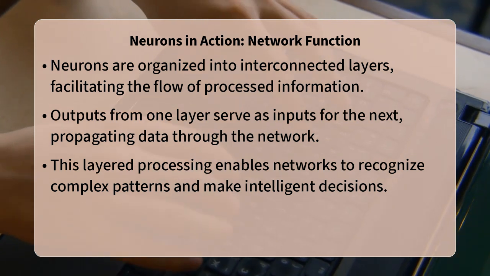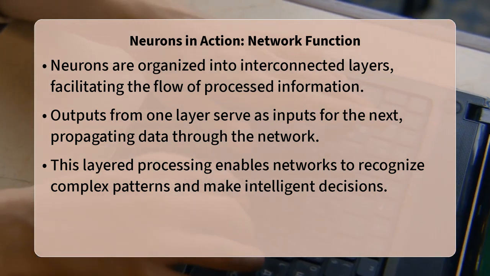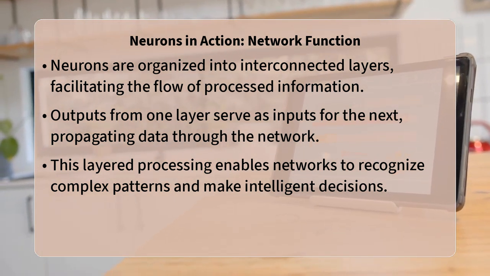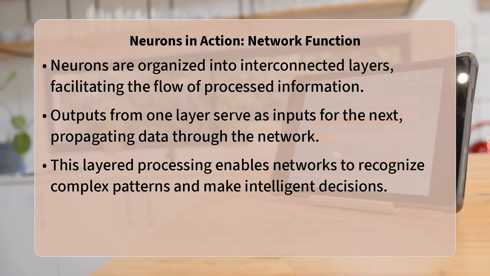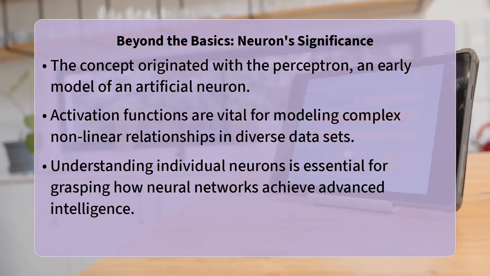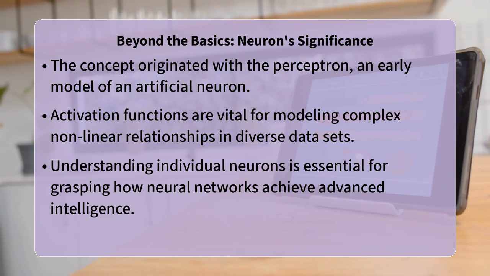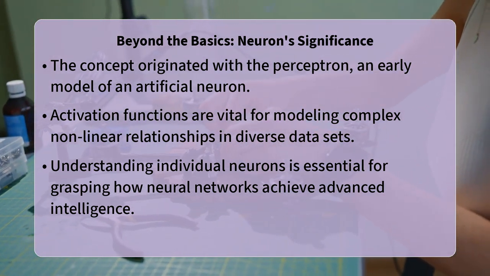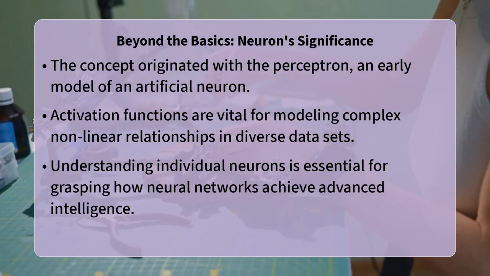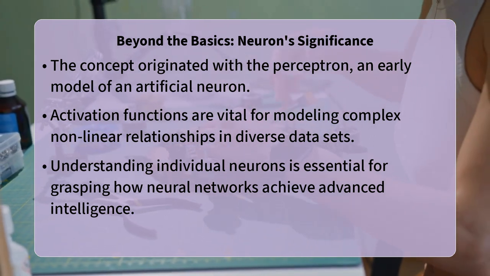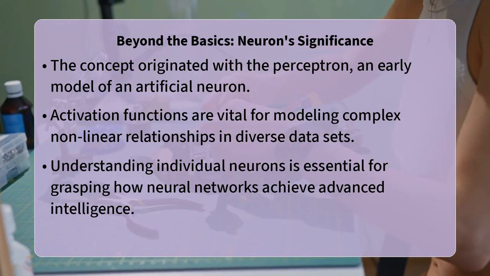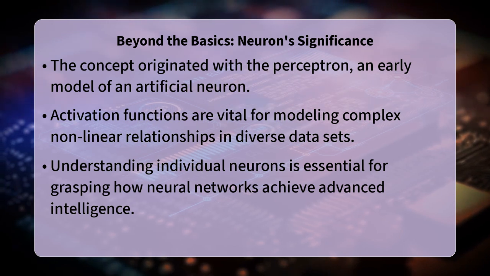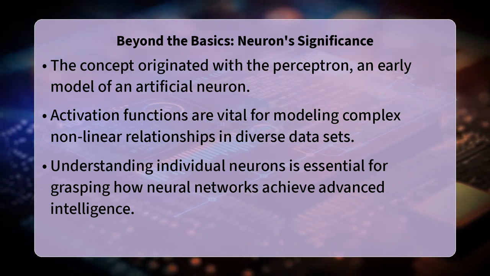The inclusion of activation functions is critical because it allows neural networks to model nonlinear relationships in data, which is essential for solving complex real-world problems that cannot be understood with simple linear equations. Without these nonlinearities, a deep neural network would simply be equivalent to a single-layer linear model, severely limiting its learning capacity. Understanding the role and function of a single neuron is key to demystifying how neural networks learn and perform intricate tasks.